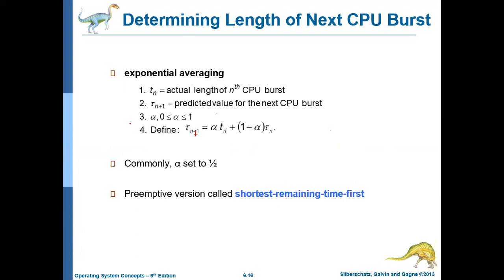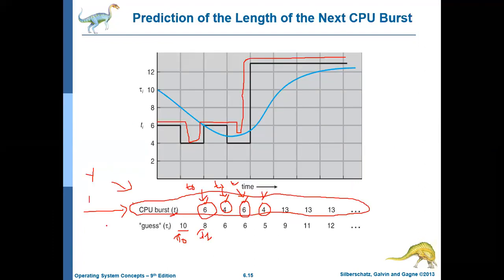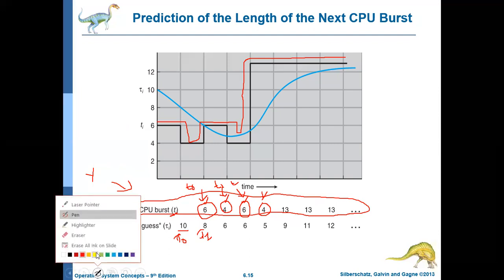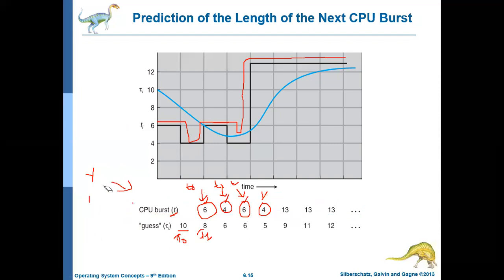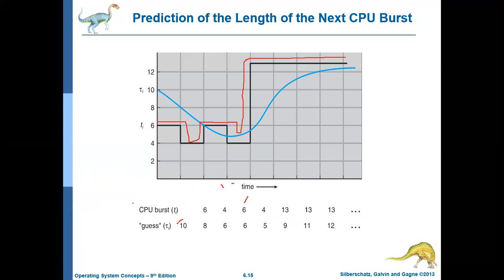Now let us go back here. So now you know what alpha is, but there is another thing we need to start: tau naught, because initially there should be some tau value. How is this tau naught calculated? It is a constant. Tau naught is a constant.